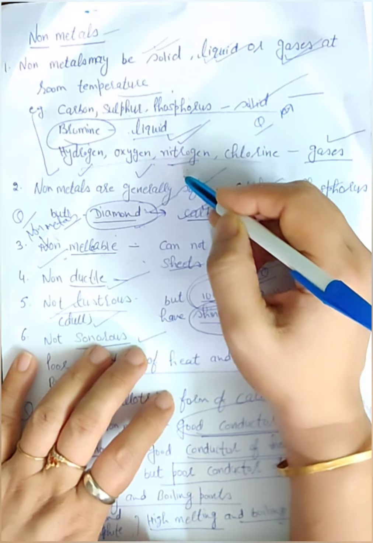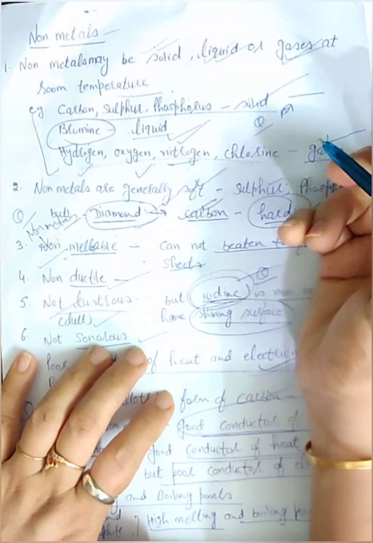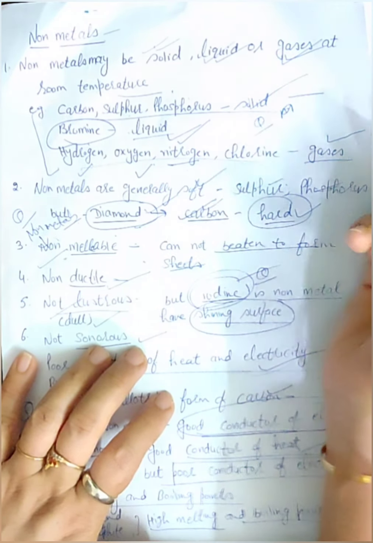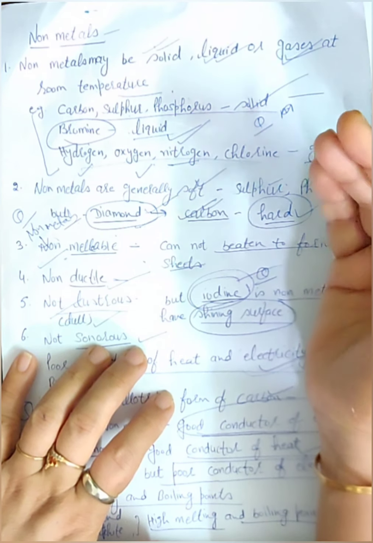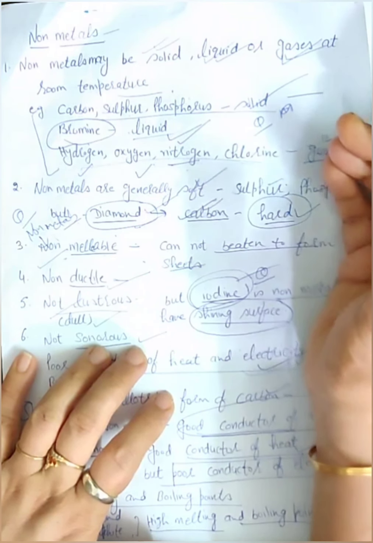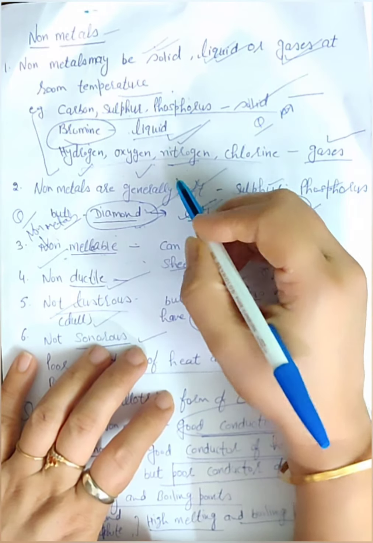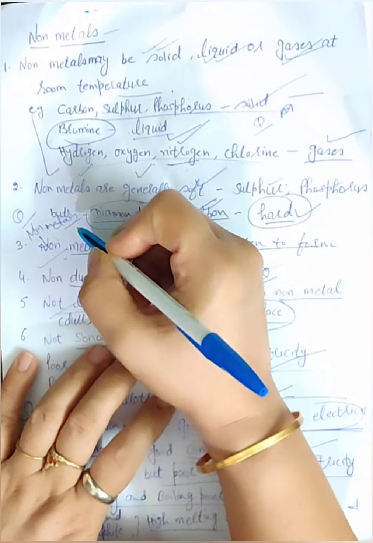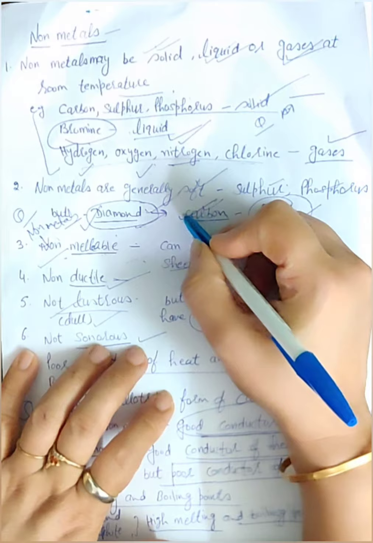Next, non-metals are generally soft. They are not hard. Sulfur and phosphorus are very soft non-metals. But again, the exception, a non-metal that is hard, is diamond. Diamond is an allotrope of carbon.